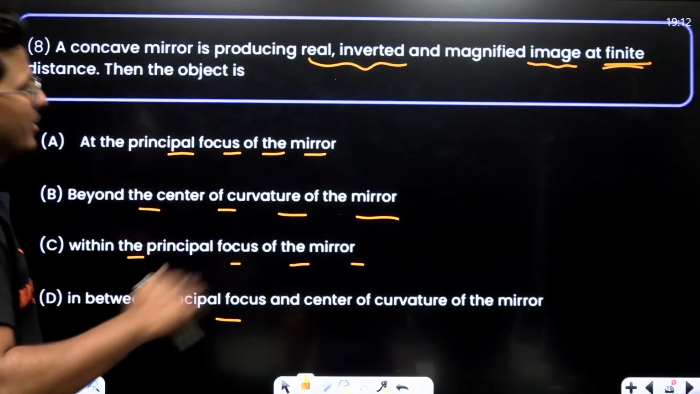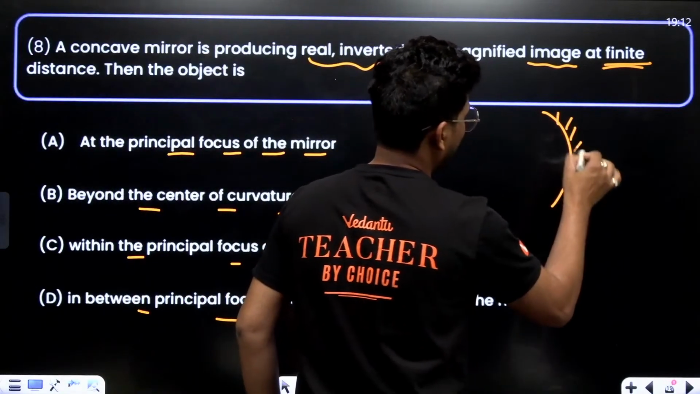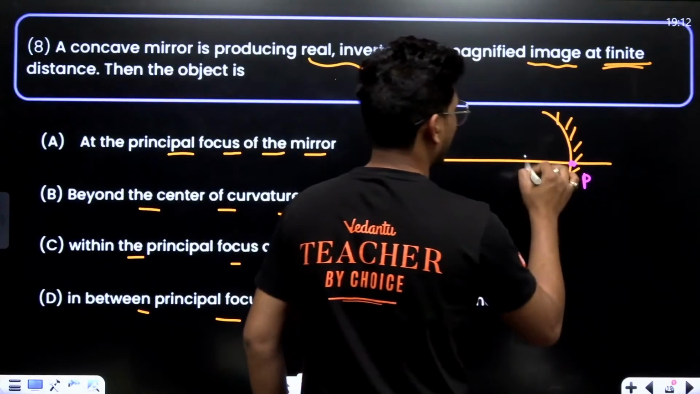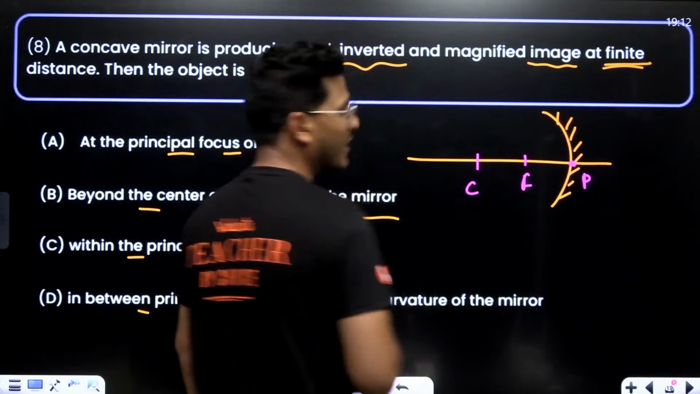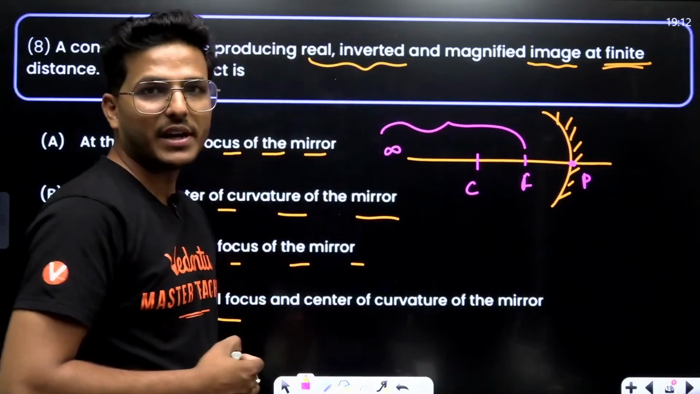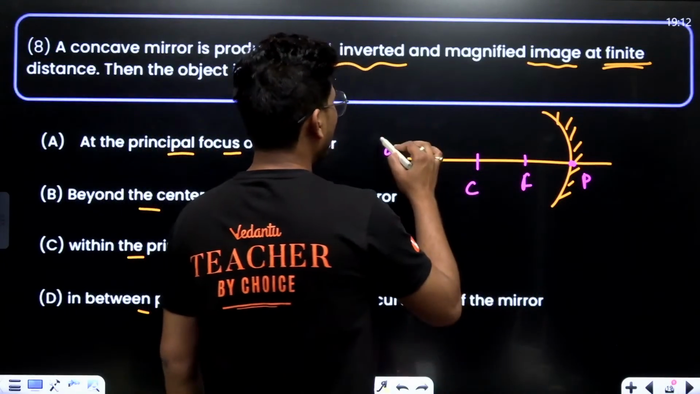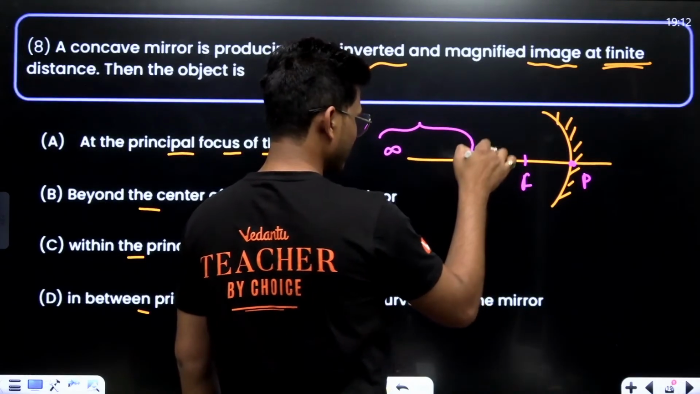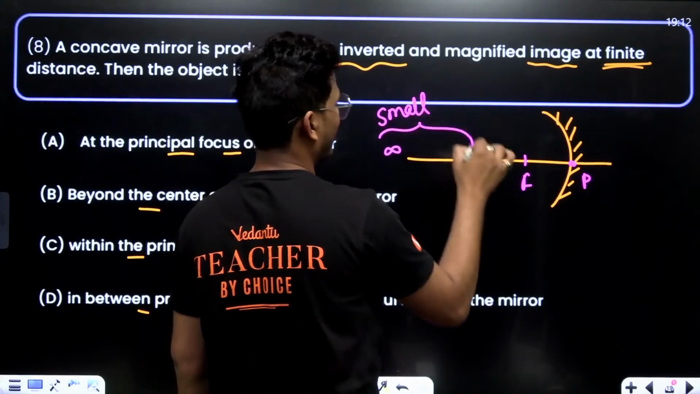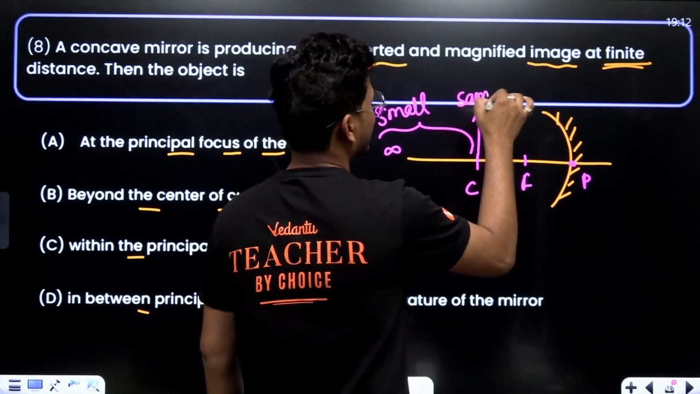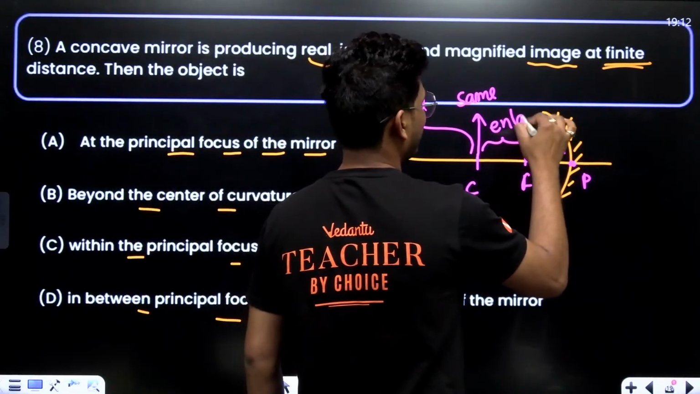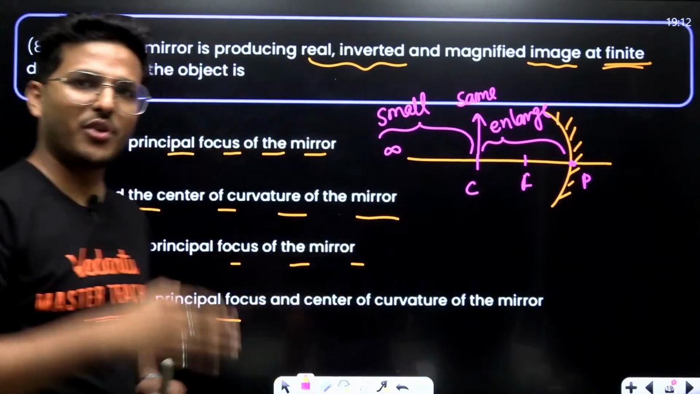See, we'll discuss concave mirror. This is pole, this is focus, this is center of curvature. Between infinity and C, the image is small. At C, it's the same size, and after C till F, it's enlarged. Just remember this diagram for many further questions.